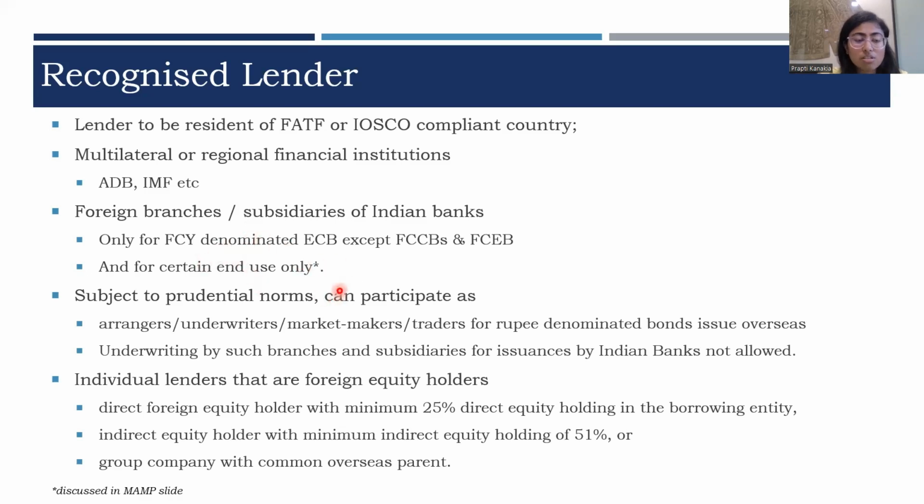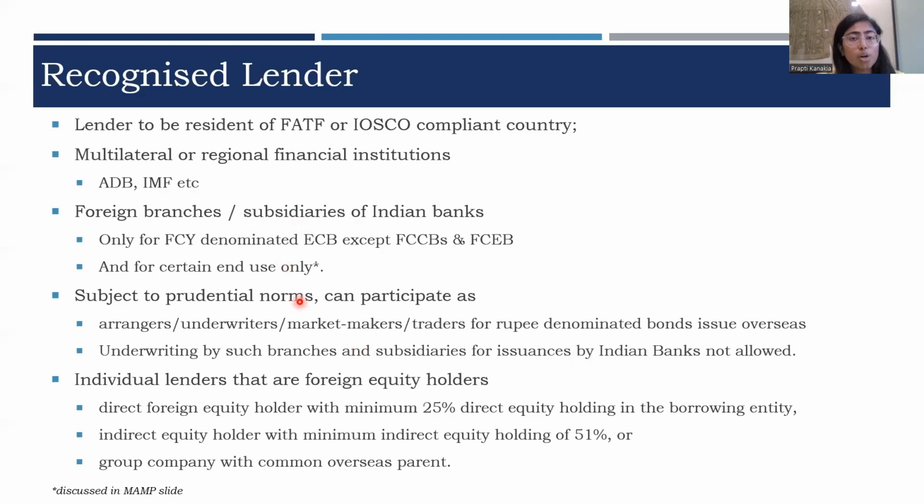The ECB norms also allow foreign branches or subsidiaries of Indian banks to act as an arranger, underwriter, market maker or trader for rupee-denominated bonds issued overseas. However, here the issuer should not be an Indian bank, as the foreign branches or subsidiaries are not allowed to act as an underwriter for any issuances by Indian banks.